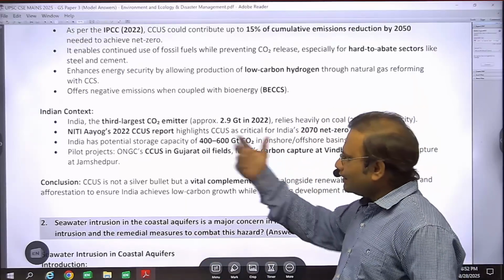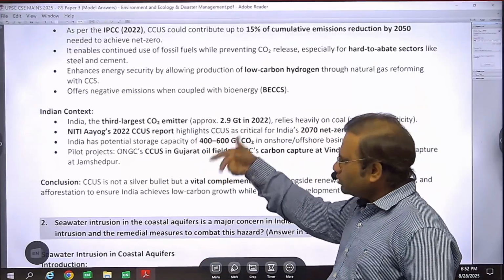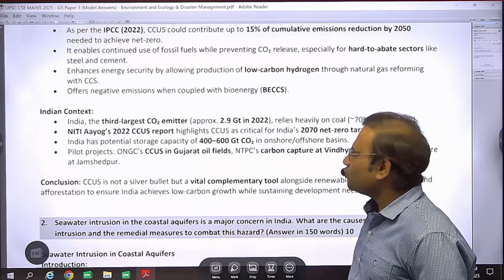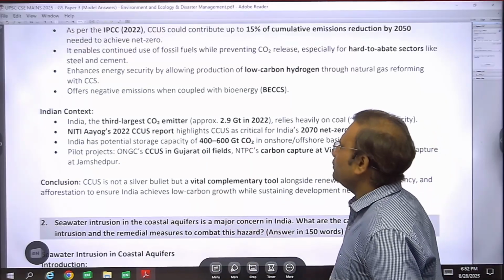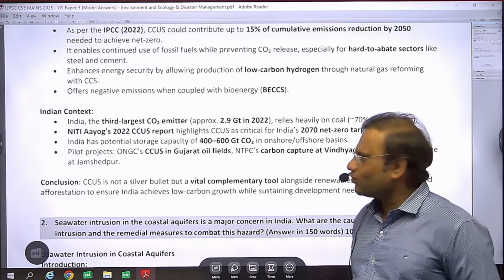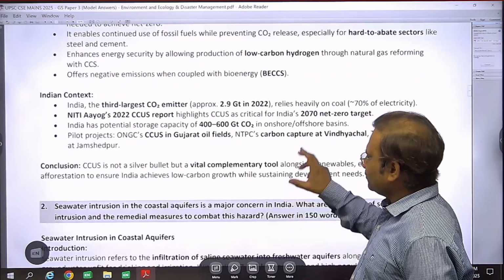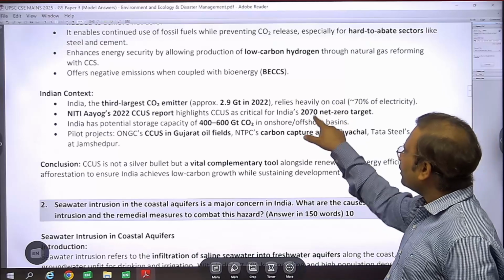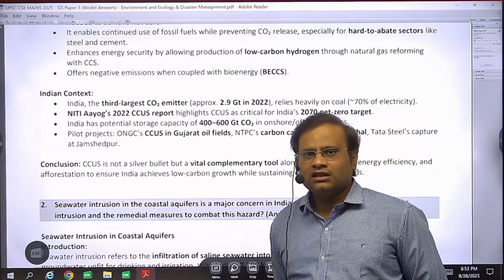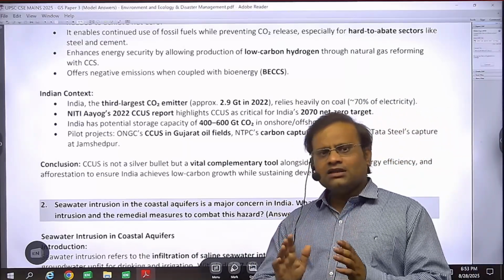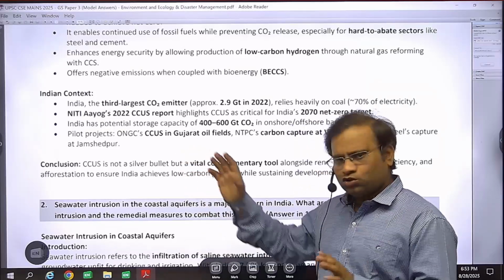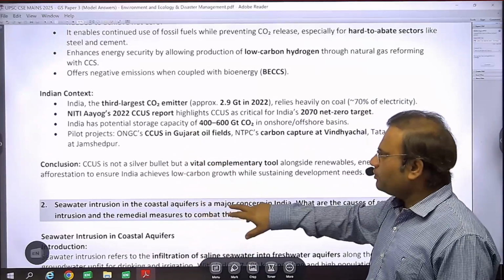Okay, so the Indian context is written here. These points or factual things you can use in your answer, like India is the third largest CO2 emitter, so definitely it is very useful for India. India has a target of achieving net carbon neutrality by 2070. It is our target under the nationally determined contributions of the Paris Agreement. This is also a question. We will discuss it all in the coming questions.